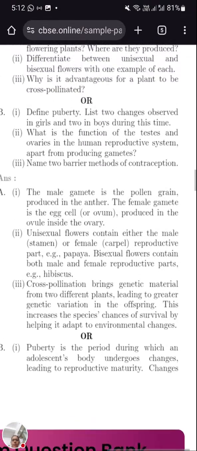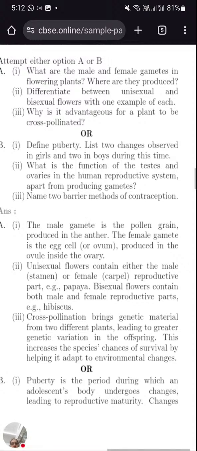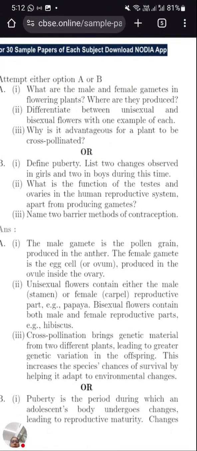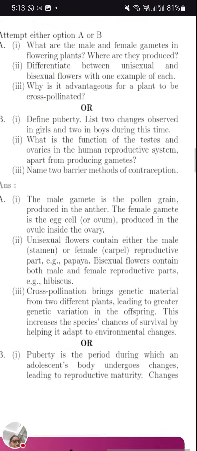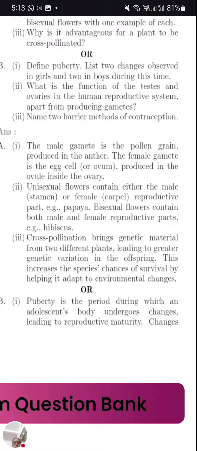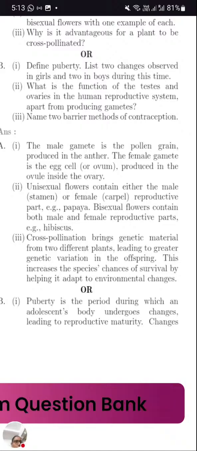Okay, without the question I read the answer. So let me go through the question. Why is it advantageous for the plant to be cross pollinated? So why is it important to have cross pollination? Because cross pollination brings variations. If you write that much, that's also sufficient. Cross pollination leads to variation, and there are more chances of survival by adapting to environmental change.